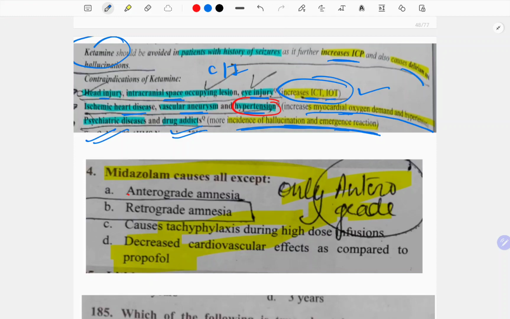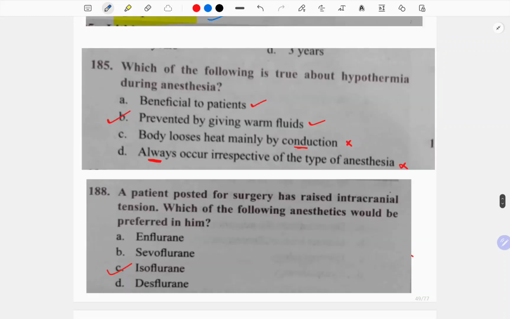Midazolam causes all the following. See, midazolam is not going to cause retrograde amnesia. Can cause anterograde amnesia, tachyphylaxis with high doses, and decreased cardiovascular effect as compared to propofol.